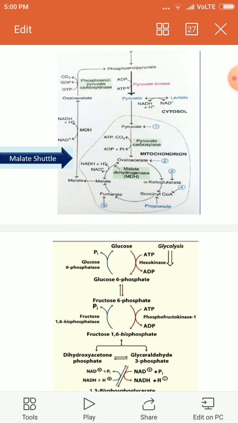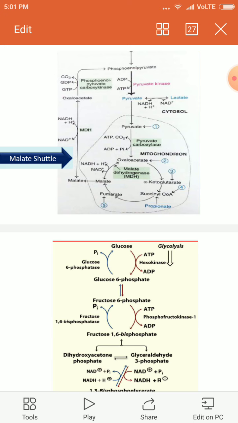This malate which is shuttled then undergoes a reaction with the cytosolic malate dehydrogenase, the enzyme involved in the conversion of malate to oxaloacetate in the cytosol, whereas mitochondrial malate dehydrogenase is involved in the conversion within the mitochondrion.